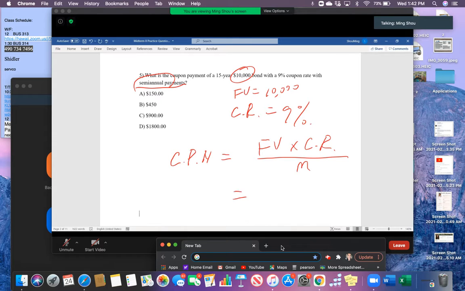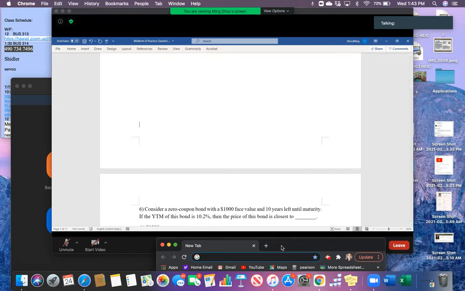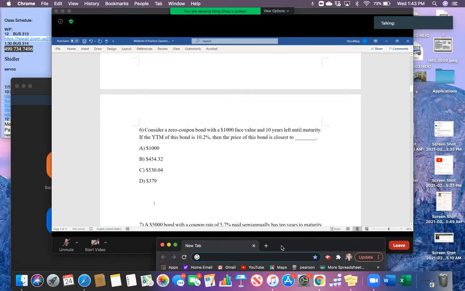In this case, we can simply plug all the numbers in: 10,000 face value multiplied by the coupon rate of 9%, divided by 2, because it's a semi-annual coupon payment, right? By doing that, you can easily calculate the correct answer should be B. This is also very simple. Question 6.